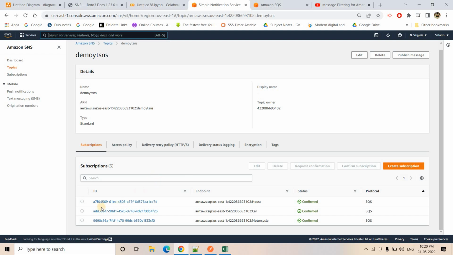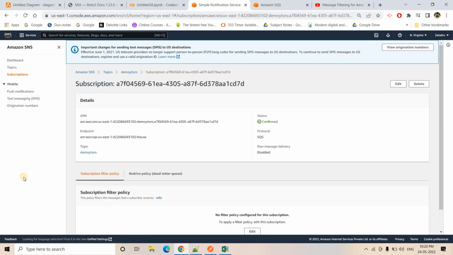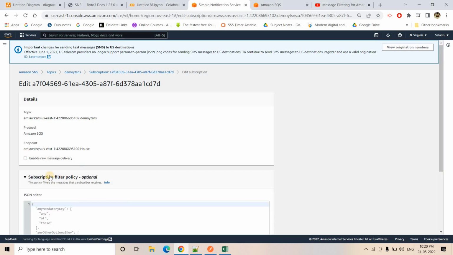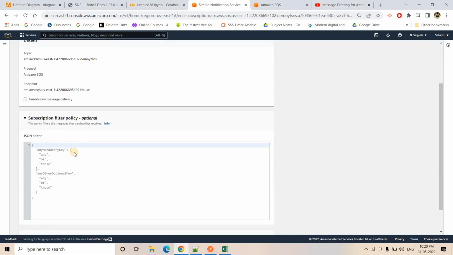That's it. Okay. So maybe I will select this particular house related SQS queue and I will click on that, and here the subscription filter policy is there. I will just edit that one. And here I can give, basically, destination as house.